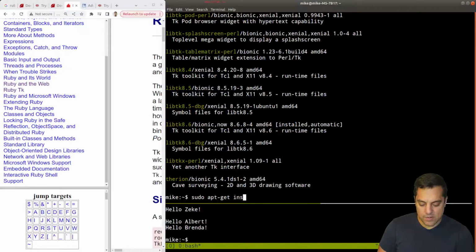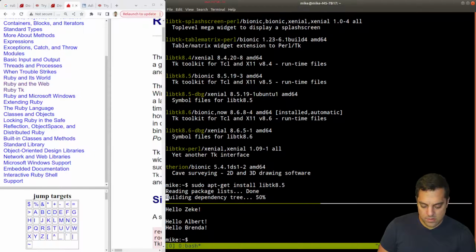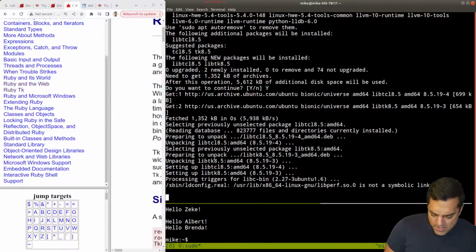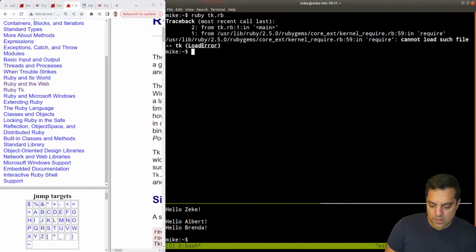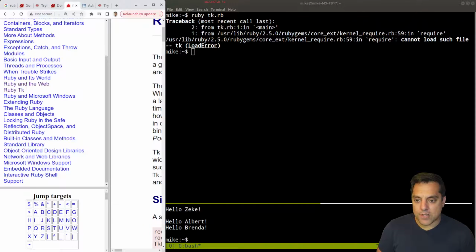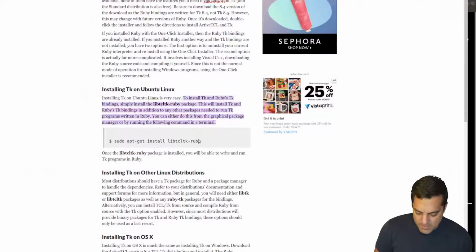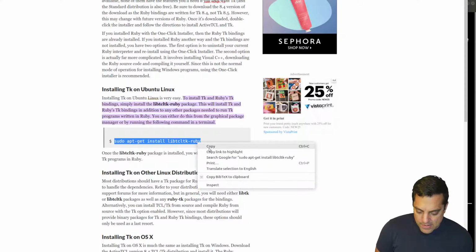Sudo apt install. Okay, yeah, I'll install that. Let's see if that gives us the appropriate libraries. I might have given us something too new. Yeah, it's still complaining. Cannot load such file here. Okay, require. Let's go ahead and do a quick search. Okay, in my quick search, this place says just install the lib tickle. That's TCL and TK, or I believe that's how it's pronounced. Okay, that makes it easy.